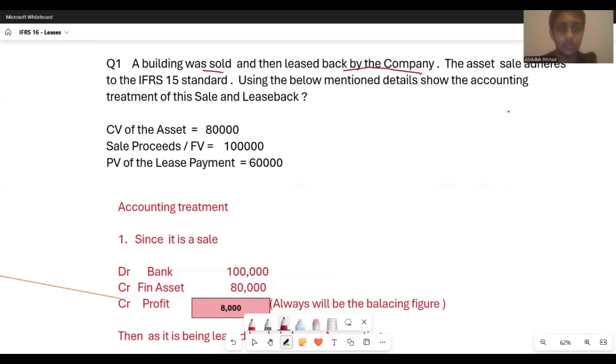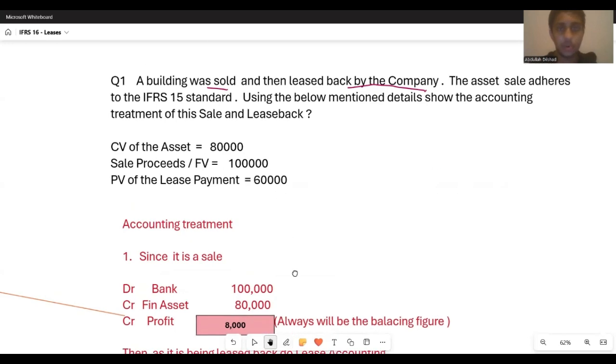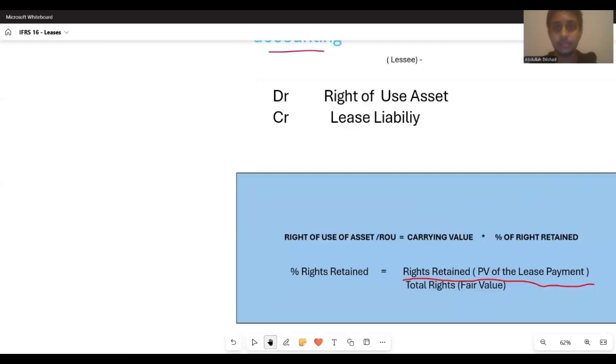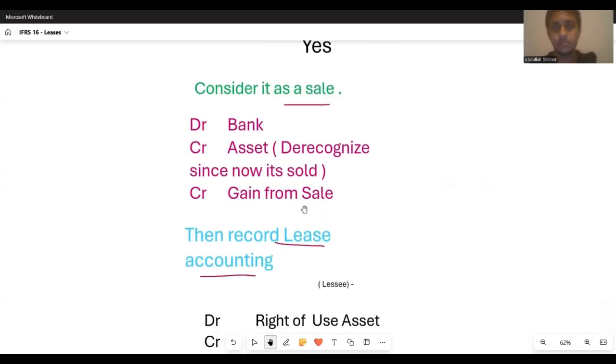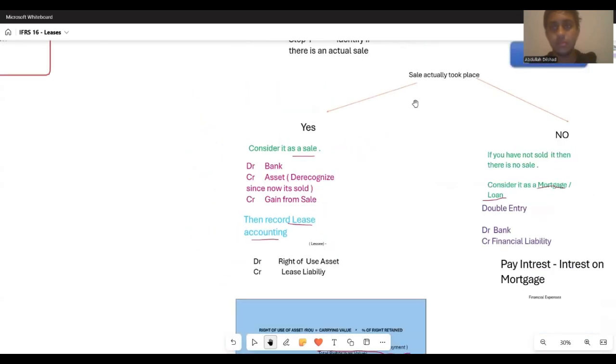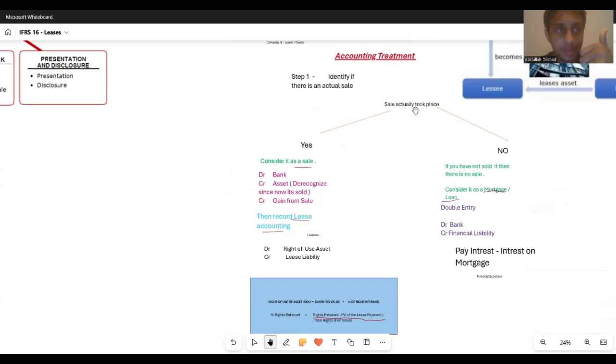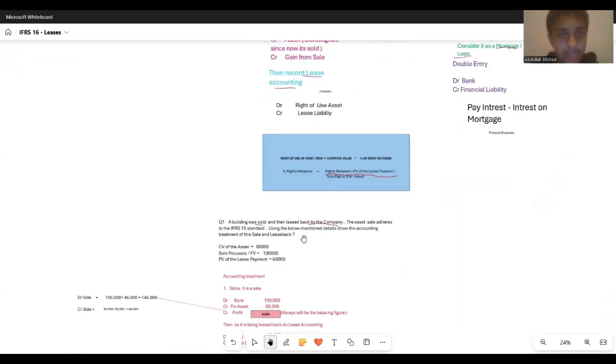Now we need to follow the steps that we learned. The sale took place, we sold it off, but we need to identify whether that sale is in line with IFRS 15. Normally this will be mentioned or a clue will be given.